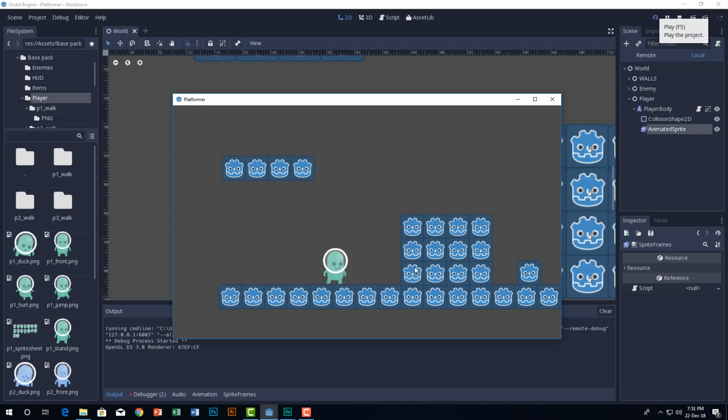Now in the next episode we will be implementing the tiles, because it's just the Godot logo. So I hope